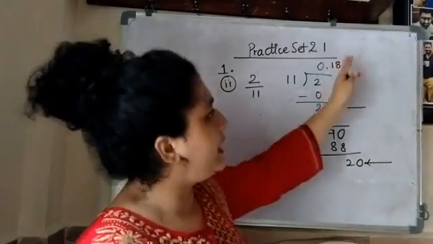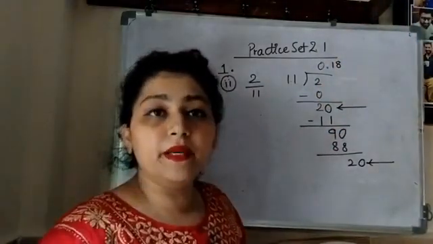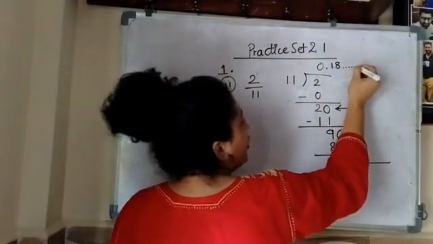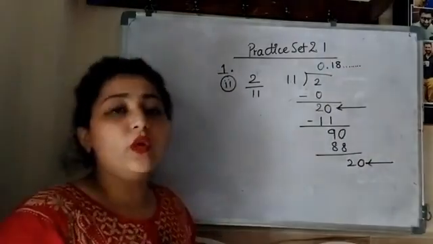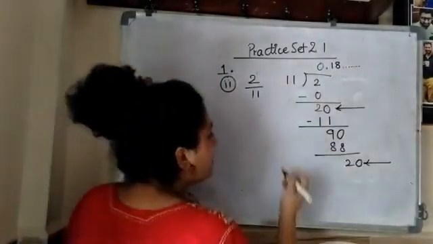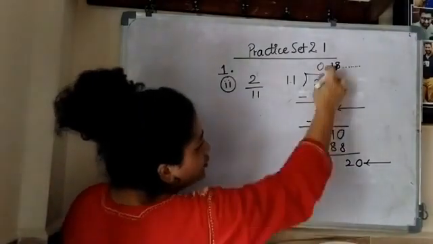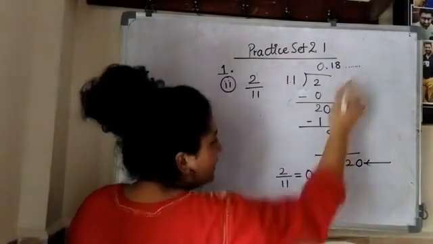After this, 18, 18, 18 is going to recur. Recur means to repeat. So you will put these dots over here. That is indicating that it is going to recur. So I'll write down my final answer, that 2 upon 11 is equals to 0.18, and the dots meaning recurring.